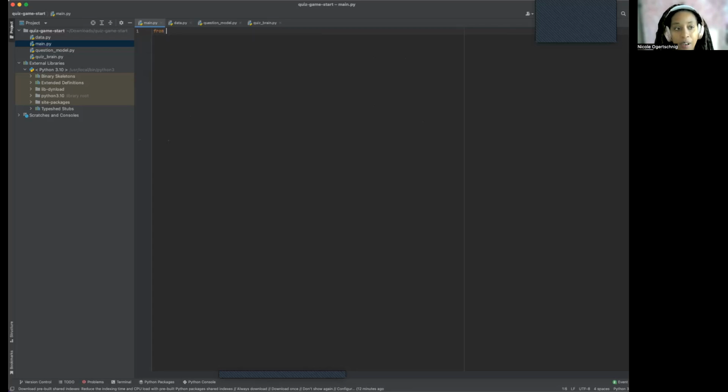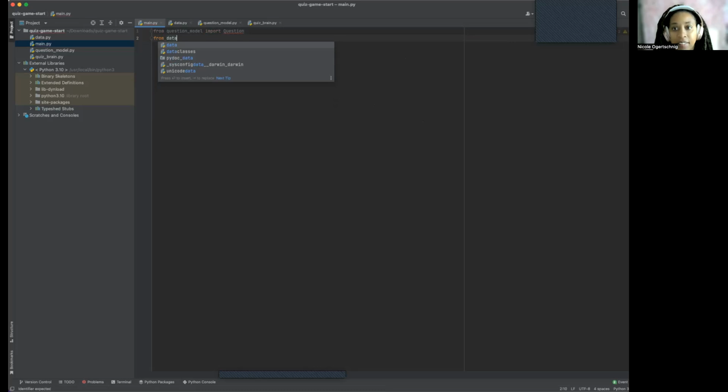So we want to go from question model import Question. Capitalized, okay. And from data import question data.